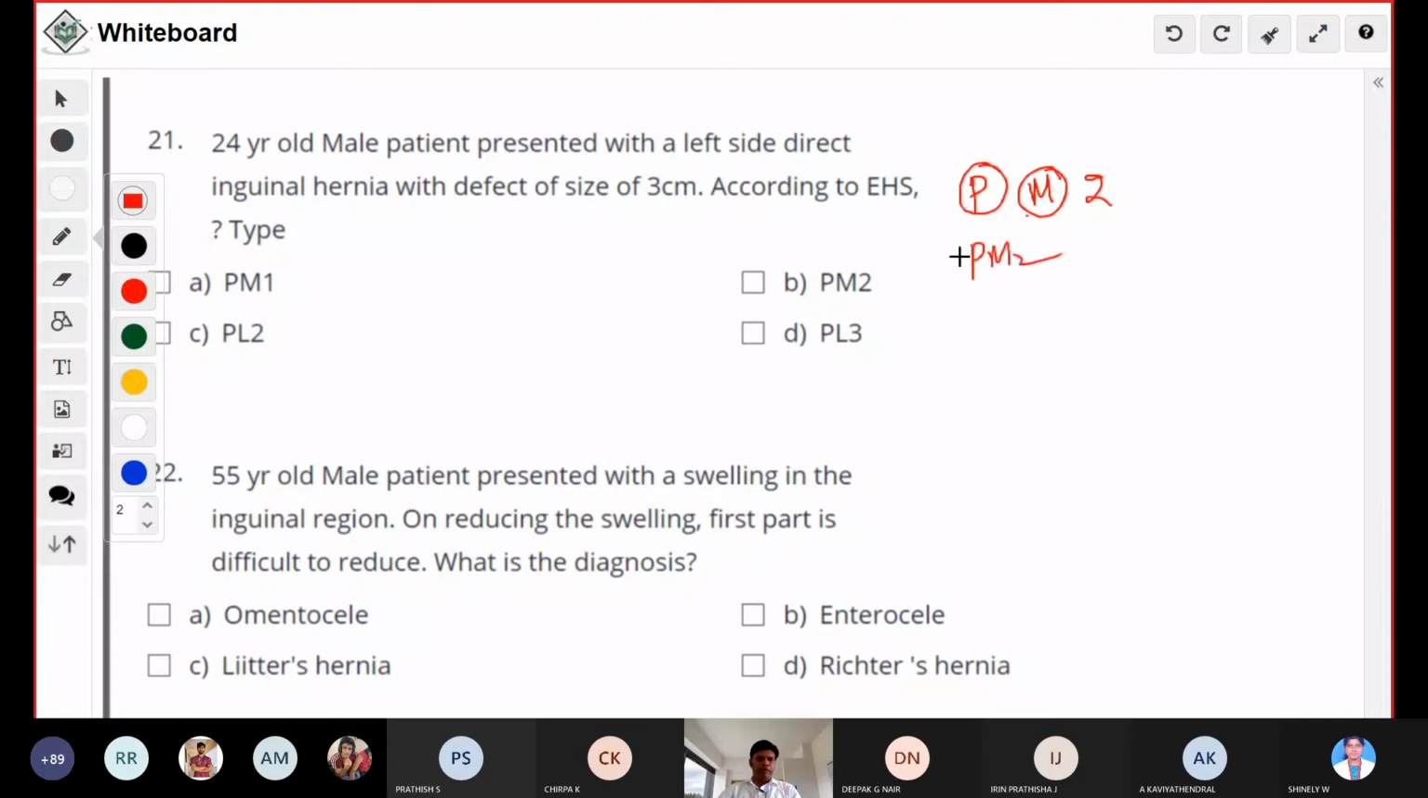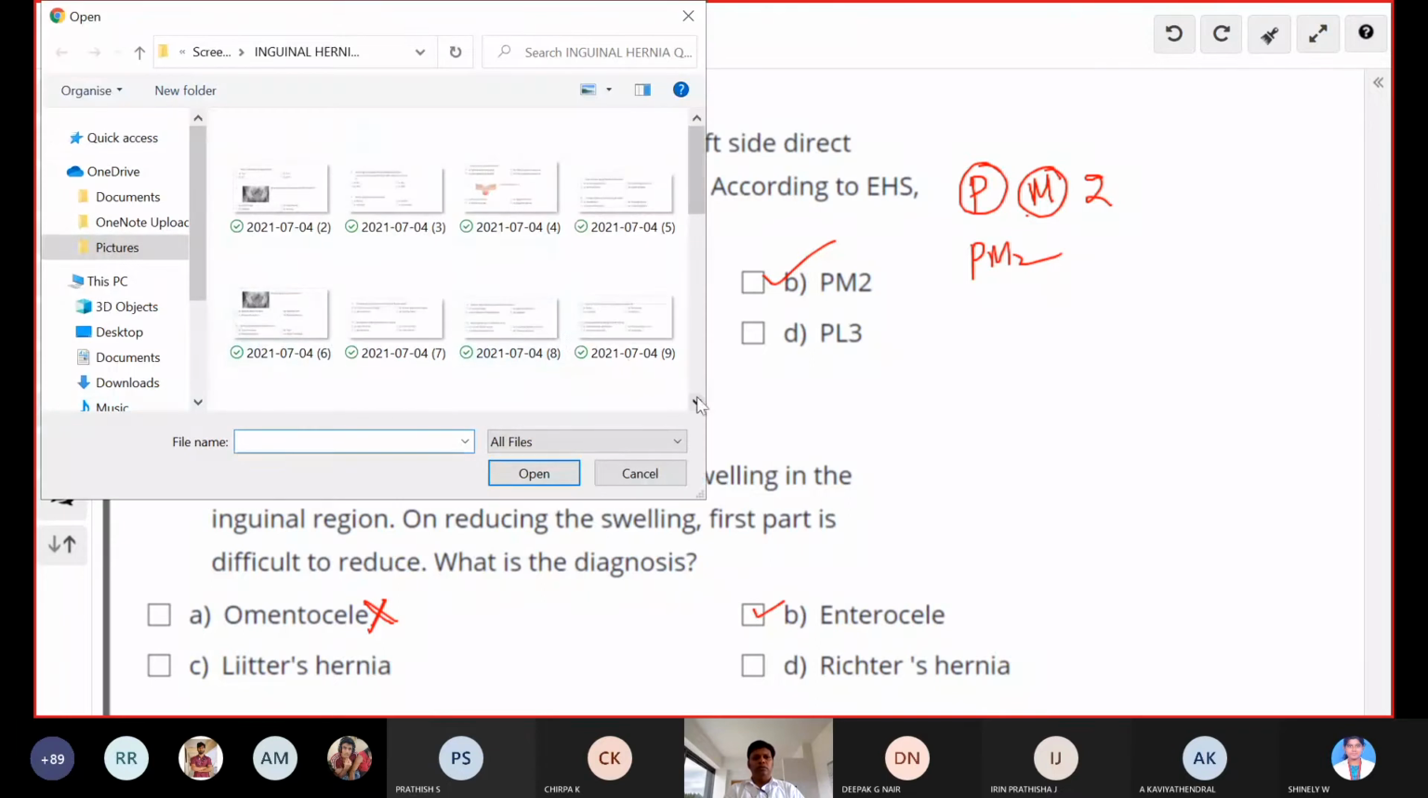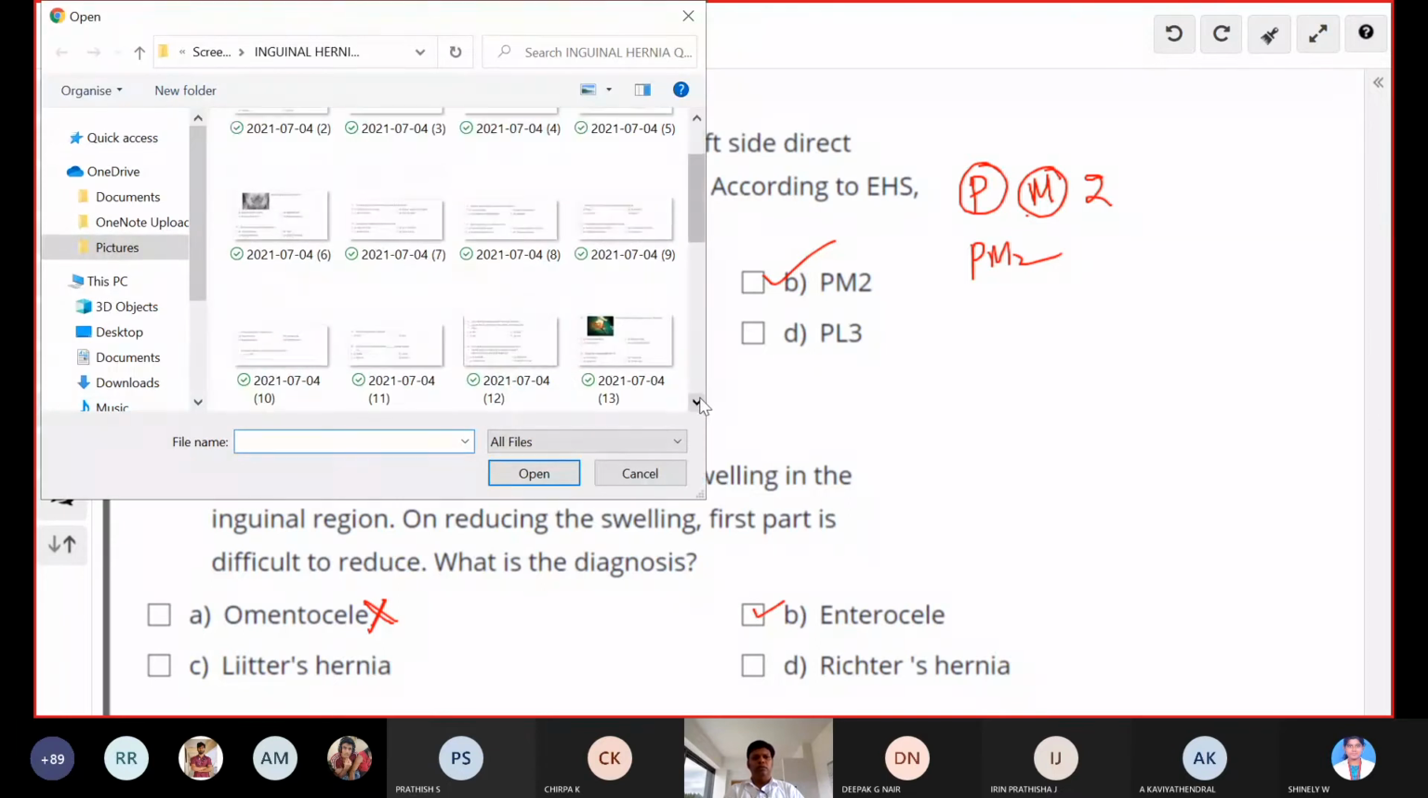Okay. A 55-year-old male patient presented with swelling in the inguinal region. On reducing the swelling, the first part is difficult to reduce. What is the diagnosis? Enterocele. Yes, enterocele. Just opposite to that is the omentocele, where the first part is easy to reduce. This differentiation you should know as you are going to examine a patient. This differentiation is a must. Next one, 20.